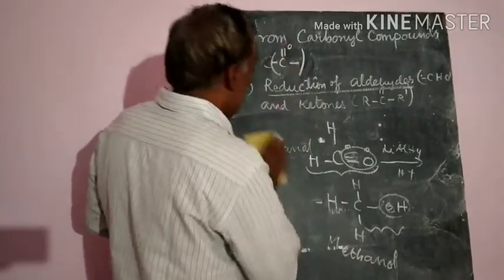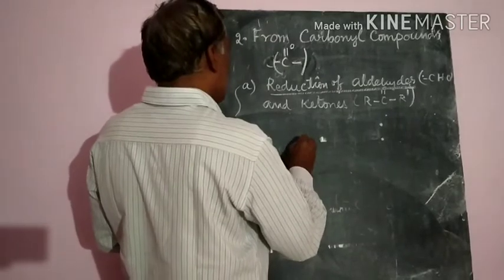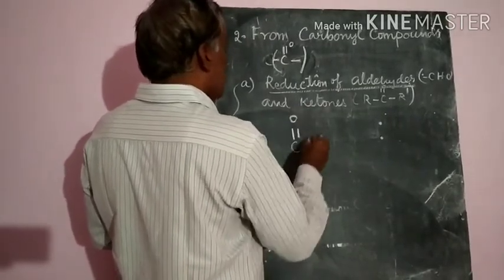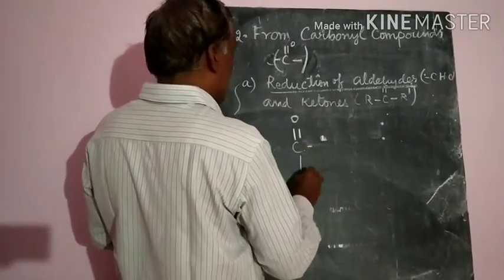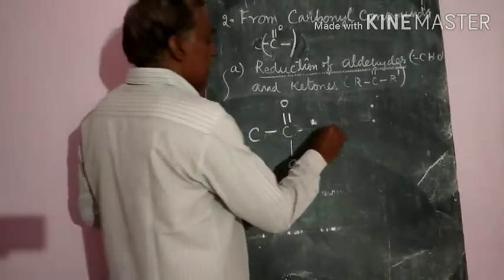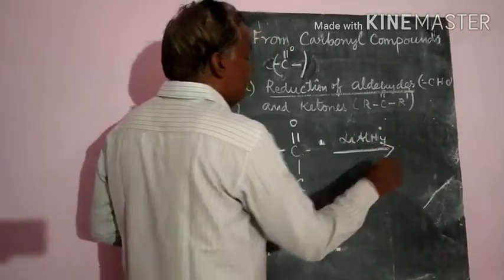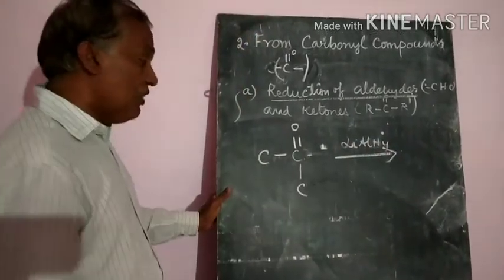Let us see the ketones. Ketone means the carbonyl group should contain a carbon atom on both sides. This side also carbon atom, this side also carbon atom. Suppose you do reduction in the presence of lithium aluminum hydride or sodium borohydride, what will happen?